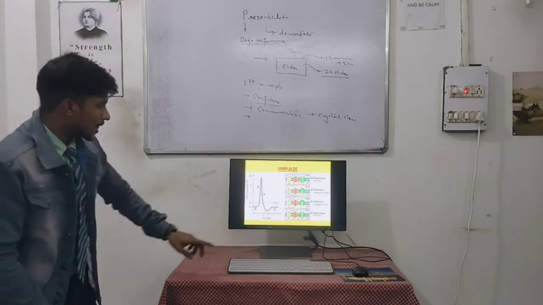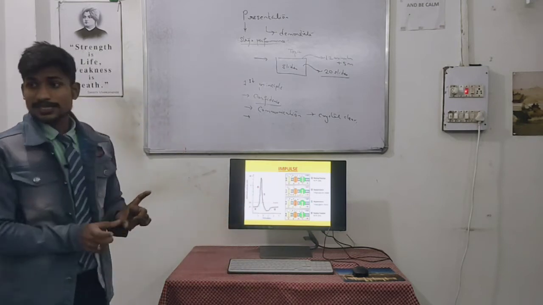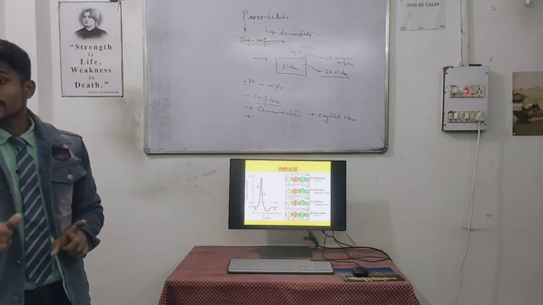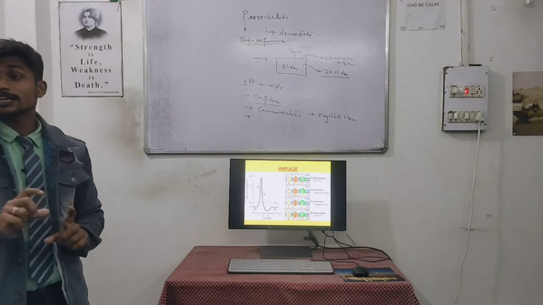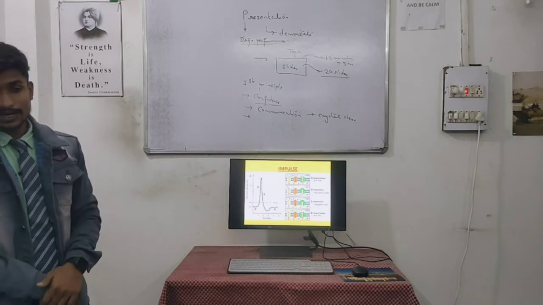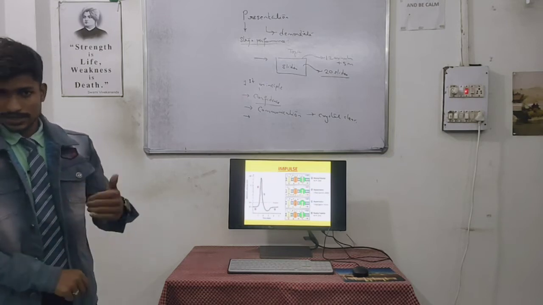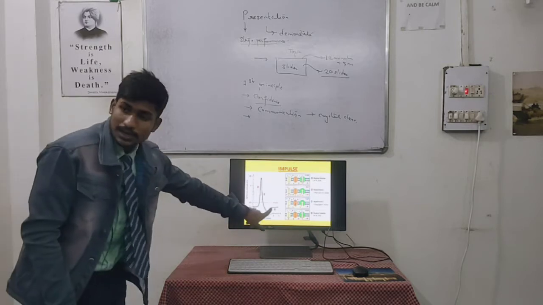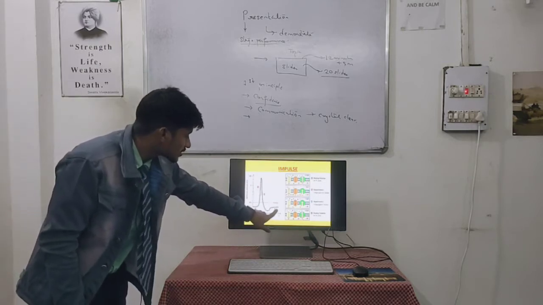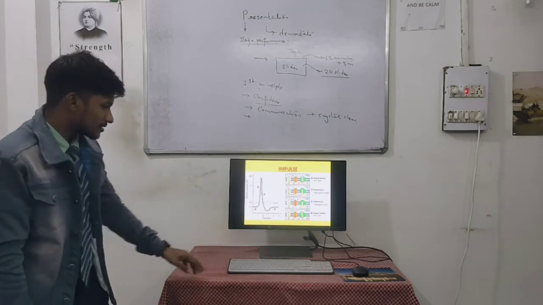their original form. And again, after these changes, they produce electrical signals which act as an impulse or message sent to our brain, and then our brain processes it and sends an order. This is the last point, the repolarization, and in this process we get back to the normal phase, and that's it.